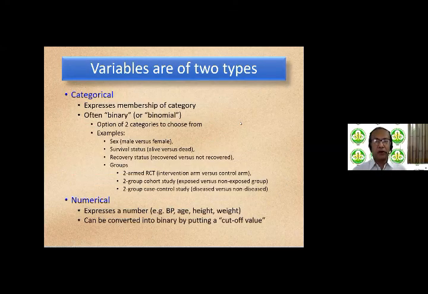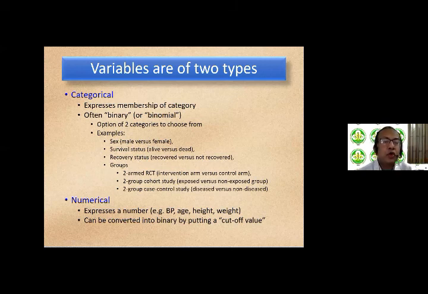Okay, we now move on and we talk a little bit about types of variables, because from there we move on to odds and risks. So variables are essentially of 2 types, which are mentioned in blue here: categorical and numerical. Categorical variables express membership of a category, and very often categorical variables are binary or binomial in the sense that the variable has an option of 2 categories to choose from. And here are some examples. So sex is a binary categorical variable because there are 2 options, male versus female. Survival status is binary, alive versus dead. Recovery status is binary, recovered versus not recovered.